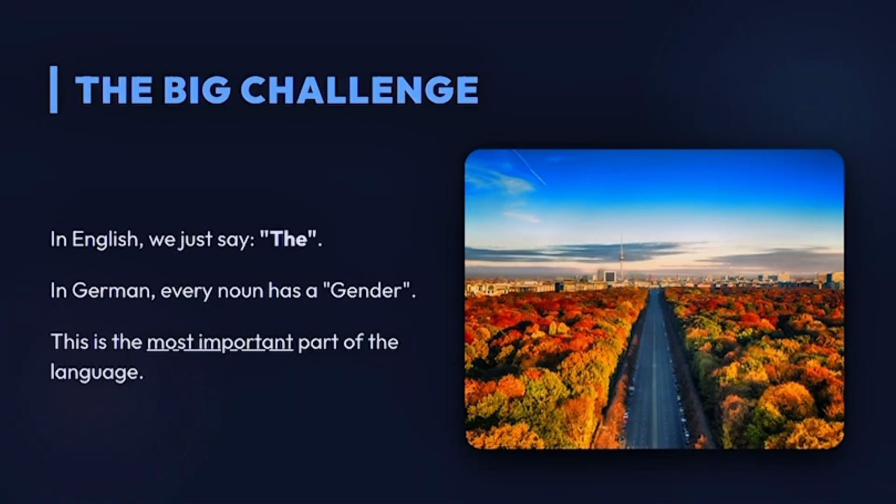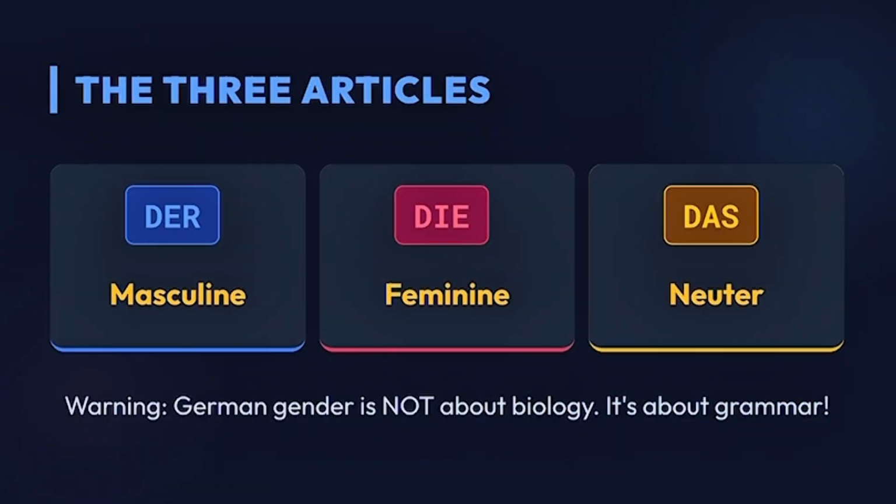The big secret is that in English we just have to say the, and then we use the noun. So for example, the house, the dog. But in German, every noun has a specific gender. Der, die, or das. That is the most important part of the language, because if you want to say a sentence, these articles may change depending on what case you will use: dative, accusative, or genitive. The three main articles: der, masculine, die, feminine, und das, neutral.